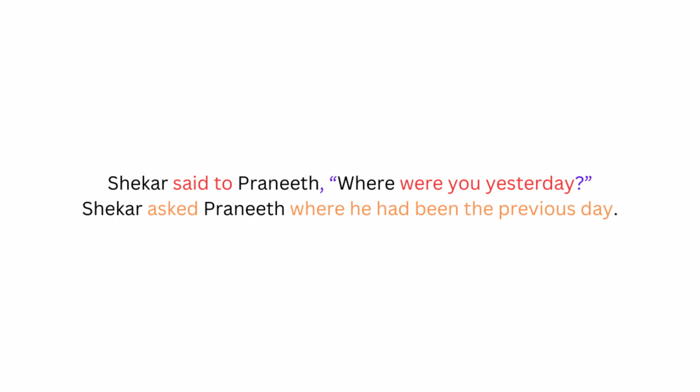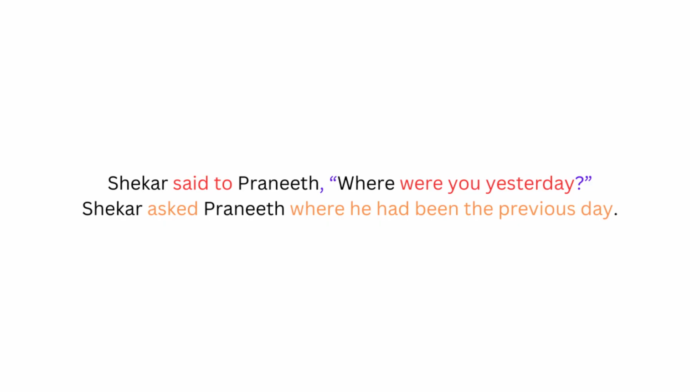Now let's look at the last example. Shekhar said to Praneeth, where were you yesterday? So the answer is Shekhar asked Praneeth, as you cannot answer this question in yes or no, so you cannot use if or whether. So use the first word after inverted commas. Where, the next word after where should be a noun or a pronoun.